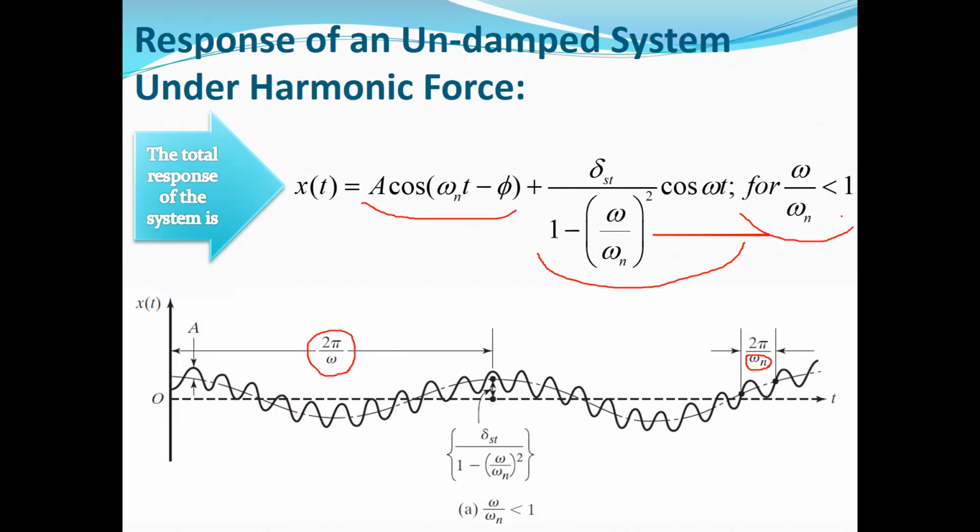And here you know that omega n is more than omega according to this term, because the frequency ratio is less than 1. So the period for omega is more than the associated period for omega n, or the period of the system is less than the period of the excitation. So this is the response in case 1, and as you can see, the response is vibrating about another curve, which has another period and a different frequency.